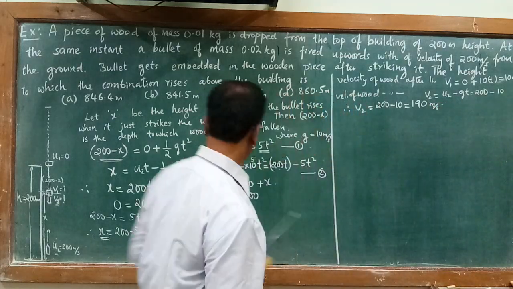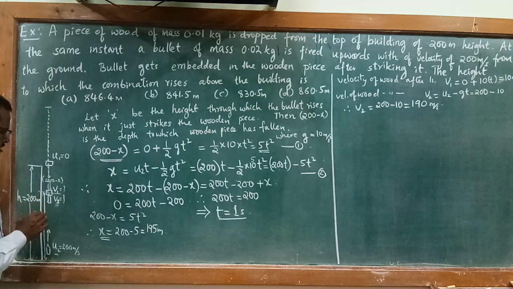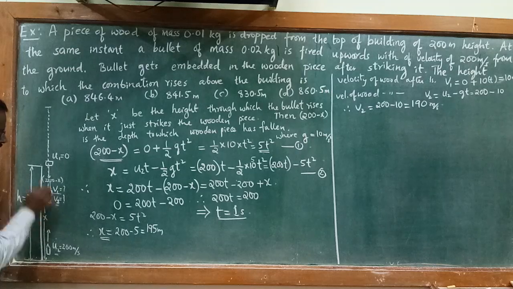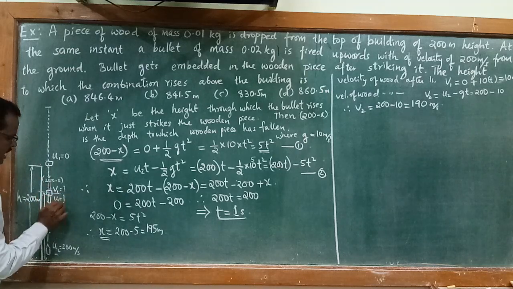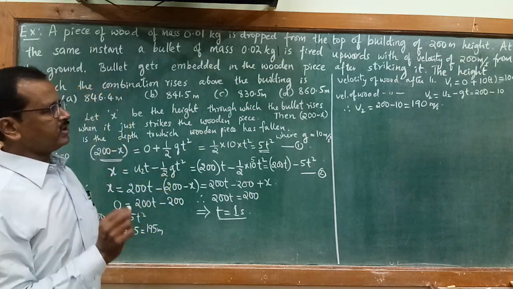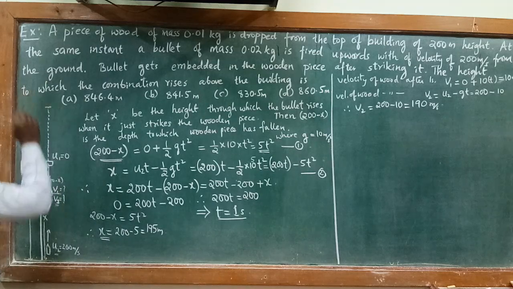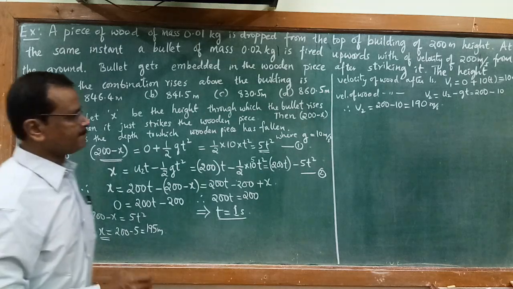So I got the velocity with which the bullet is striking the wooden piece and the velocity with which the wooden piece is falling after 1 second. v1 and v2, these two velocities are very important to find the height through which the combination rises.